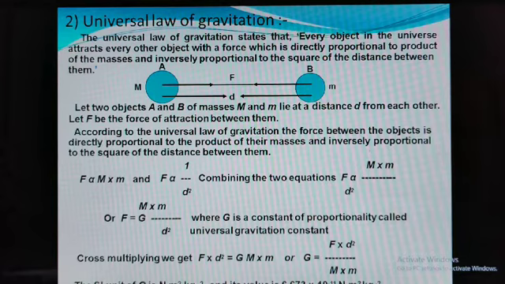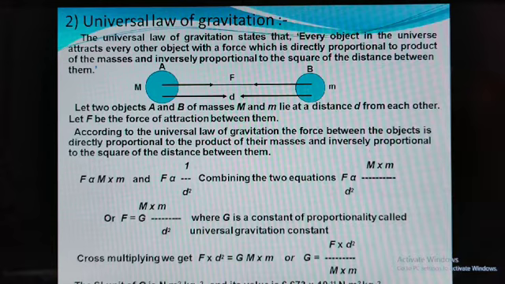Now with respect to the universal law of gravity, every object in the universe attracts every other body with a force which is directly proportional to the product of masses and inversely proportional to the square of distance. Now what is the product of mass? Body A has mass capital M, body B has mass small m.